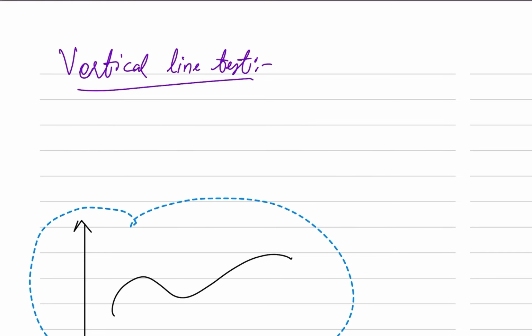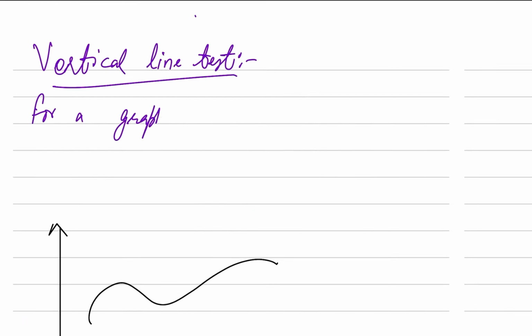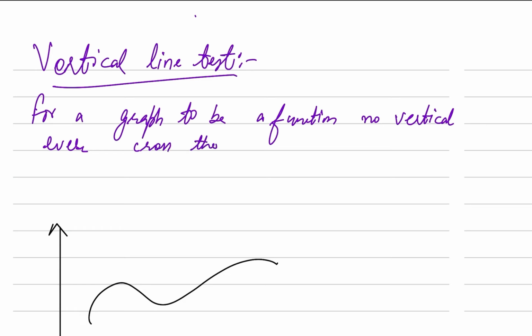Vertical line test means that for a graph to be a function, no vertical line ever crosses or passes through the graph twice or more than once.